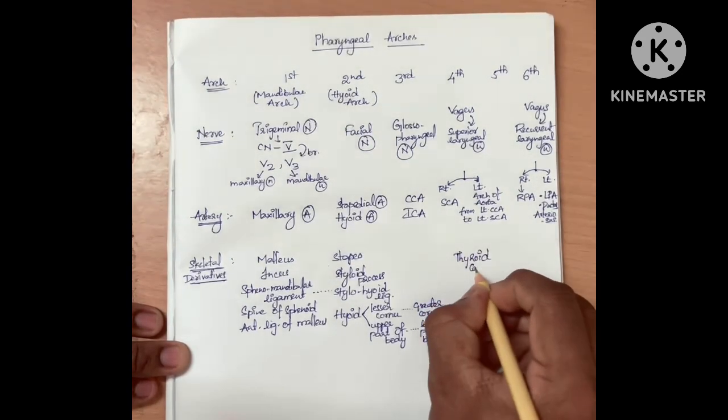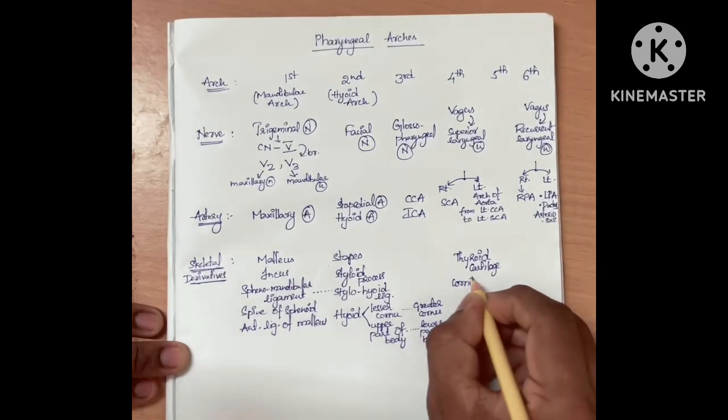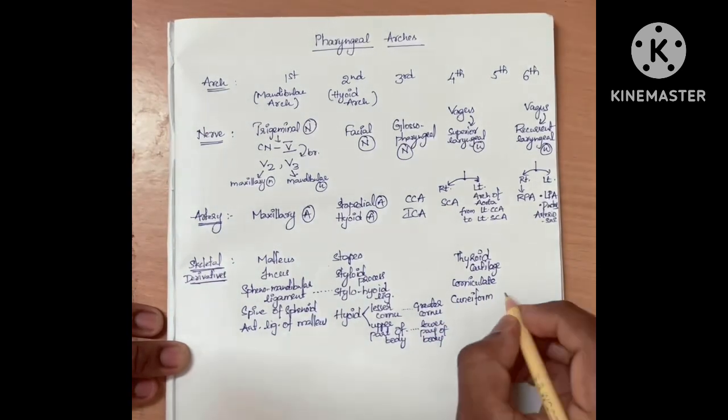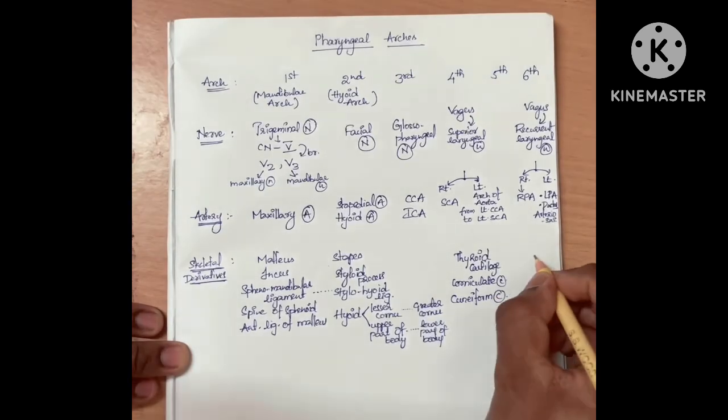From the fourth arch, skeletal derivatives arising are the thyroid cartilage, corniculate cartilage, cuneiform cartilage. And from the sixth arch, arytenoid cartilages.